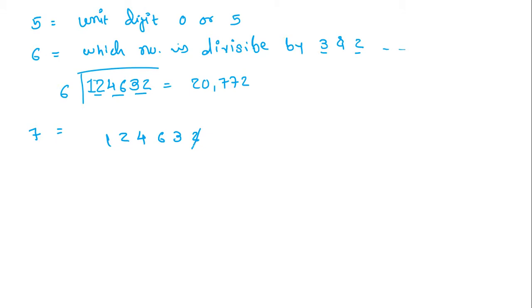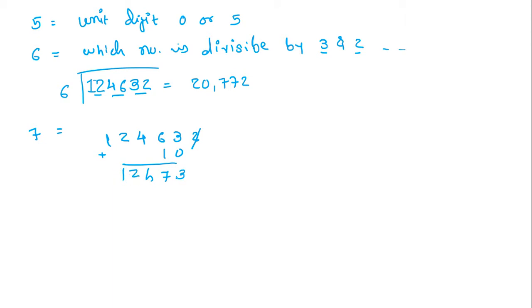For example, I have cancelled out 2, so 5 times 2 is 10. So 10 I have to add, and finally I calculate 3, 7, 4, 2, 1.